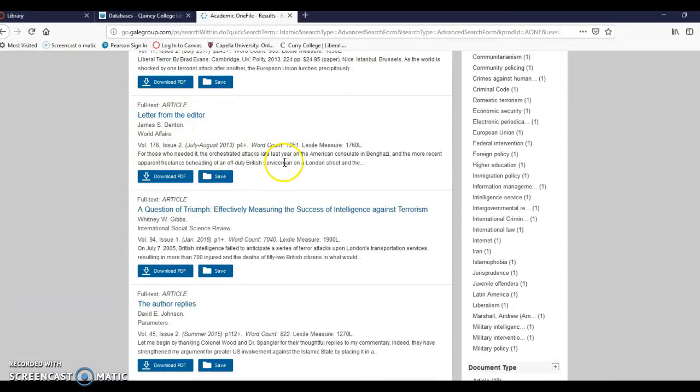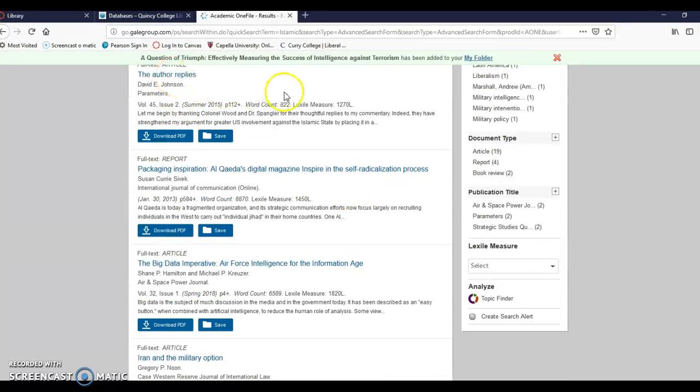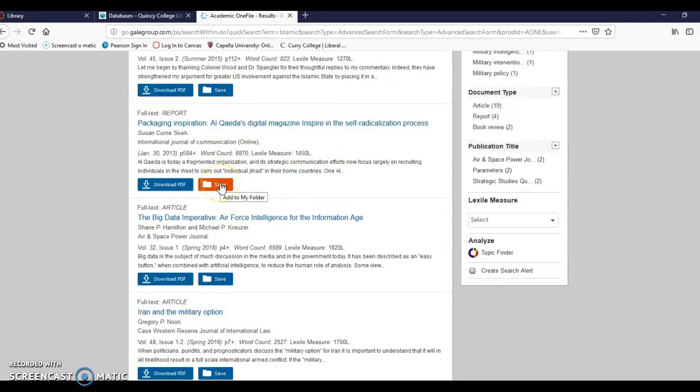Letter from the Editor, sounds boring. A Question of Triumph, Measuring Success of Intelligence Against Terrorism. Sounds pretty cool. 7,000 words, pretty cool. Save it. The Author Replies, sounds boring, not even going to look at it. Packaging Inspiration, Al-Qaeda's digital magazine, Inspire, very cool. This is a very interesting magazine to read, actually. 8,000 words, that fits. Take it.